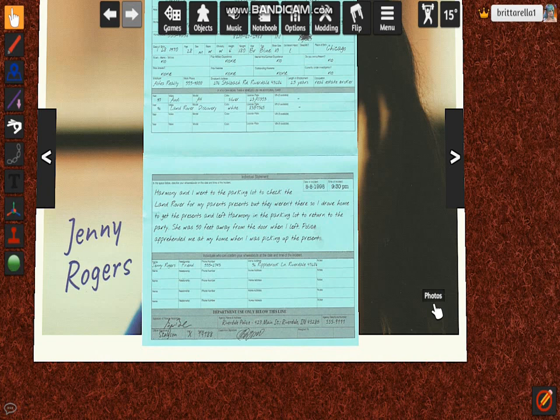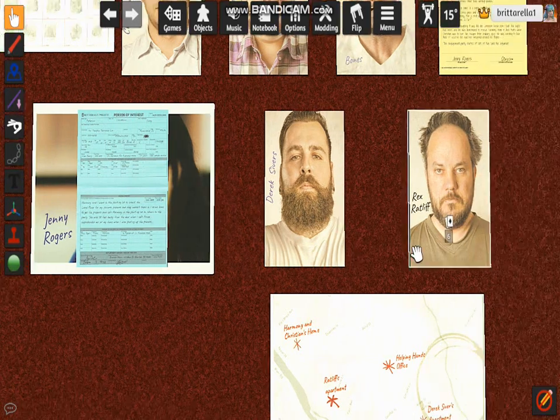She was 50 feet away from the door when I left. Police apprehended me at my home when I was picking up the presents. Okay.